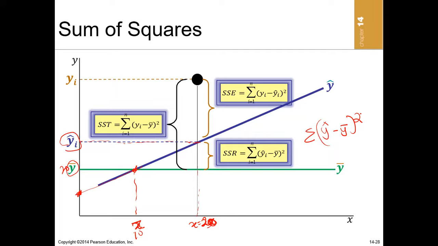The sum of squared regression is the error or the deviation that can be explained by the regression equation or the regression line, all right?